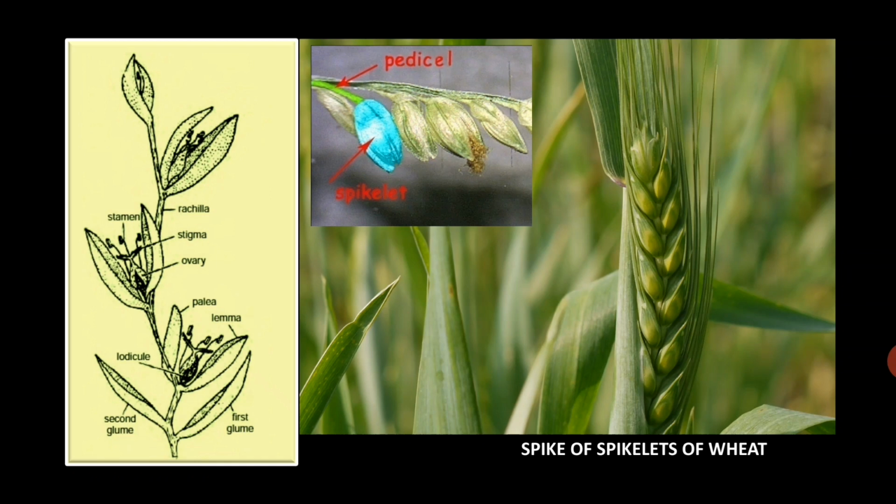The sterile glumes, two in number, are present at the base of each spikelet. The two glumes, lower and upper, are also called first and second glume. In some plants of this family, either the first or both first and second glumes are even absent. Florets are arranged on the rachilla just above the second glume.